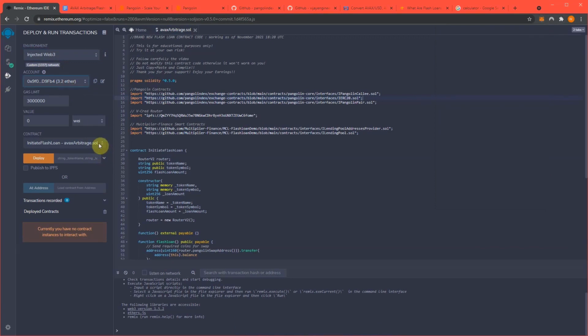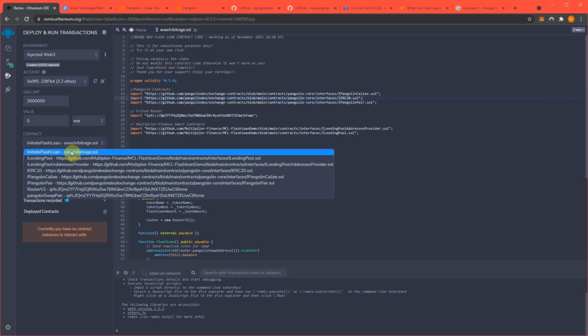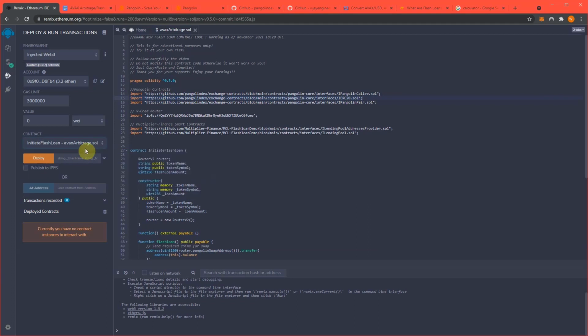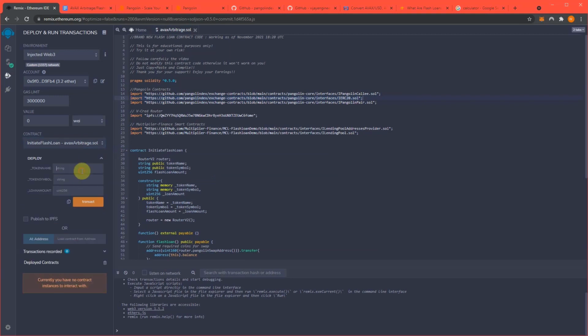Now, mine's automatically selected. If yours is not, you just have to hit this drop down, but it's Initiate Flashloan, AVAX Arbitrage.sol. And we're going to create our own token that we're going to use to trade back and forth to create the arbitrage opportunity. So for this, I'll name my token, symbol TAK. And loan amount, this is very important too, because this is how we're generating the returns that you will see here in a minute. I'm going to do 200 AVAX for the loan amount.